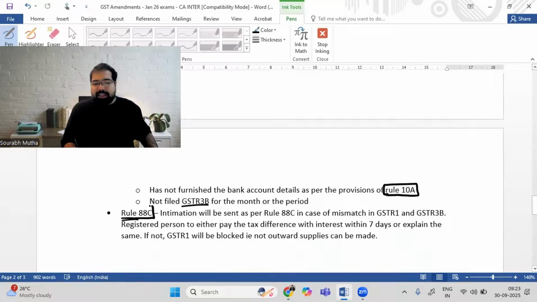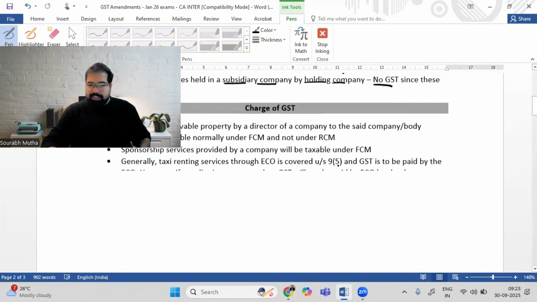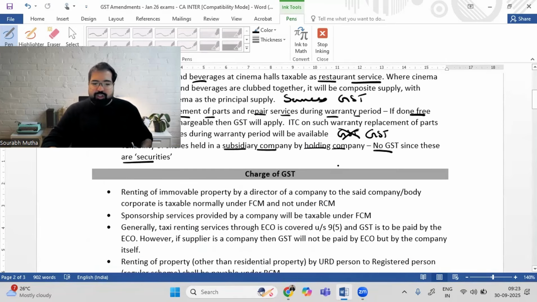Next is Rule 88C. C is basically a mismatch in the computation. This is like D only, but here the difference is between GSTR 3B and GSTR 1. Again, you have to pay the difference within 7 days along with interest. So explain the difference. If not, your GSTR 1 will get debarred. And now over to the question of charge of GST chapter. Let's go to charge of GST and let's see what has changed there, guys.